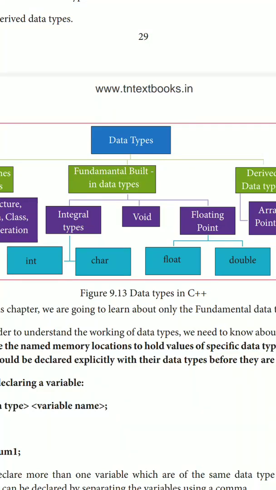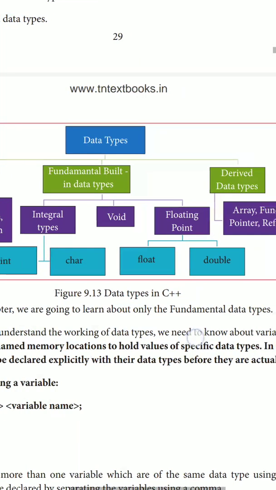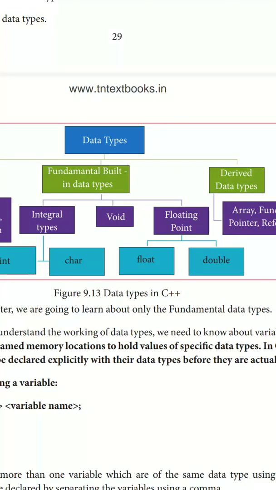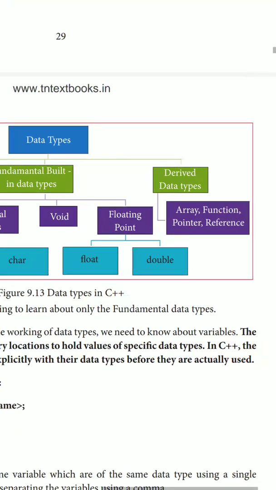Fundamental data types consist of integer type, void type and floating point type. Integer consists of int and char. These are all keywords. Int is the keyword for integer, and char is the keyword for character. Void is also another data type, so we'll be seeing that. Float is floating point, and double is another type of floating point, so that it can store more values after the decimal point. Derived data types are array, function, pointers and reference. We'll be discussing that in forthcoming chapters.